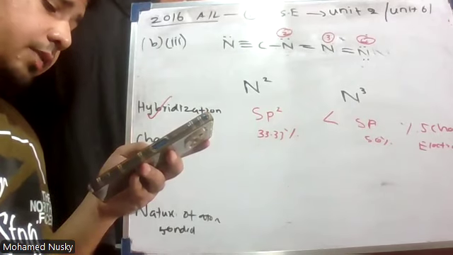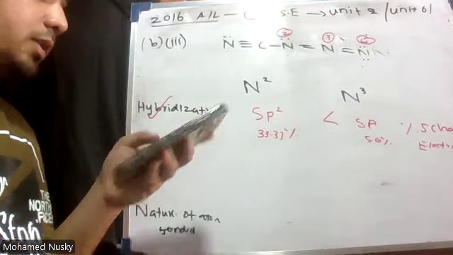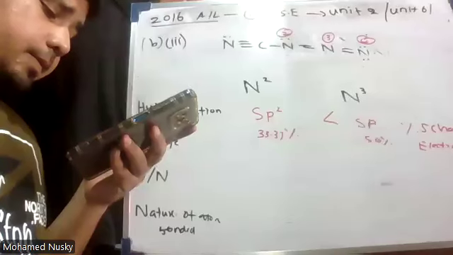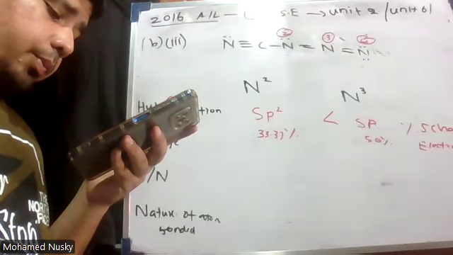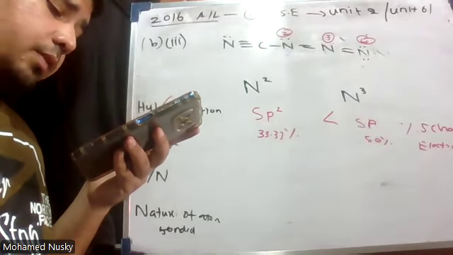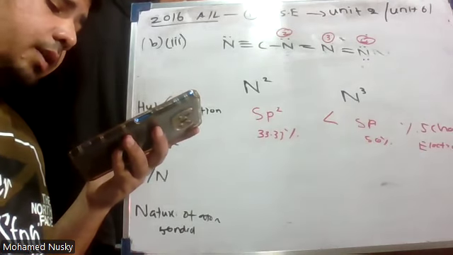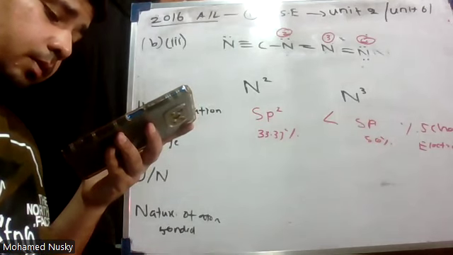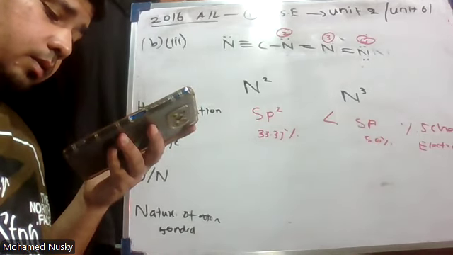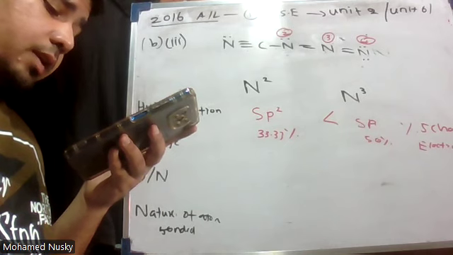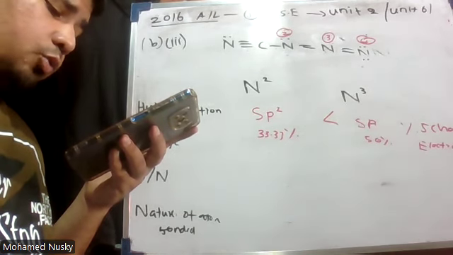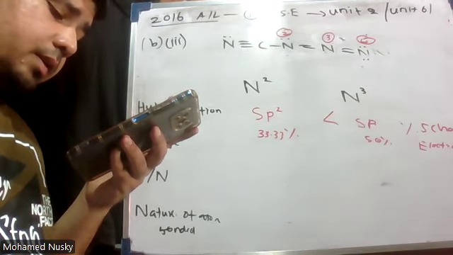So check the answer given in the marking scheme and write it down. This is the explanation. You see what they have given. N3 has higher electronegativity than N2. Based on the s character, N2 is sp2 hybridized.